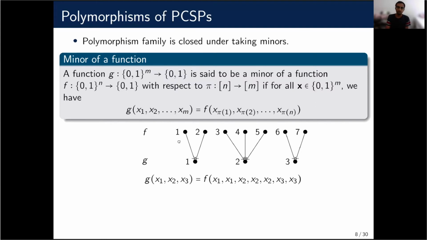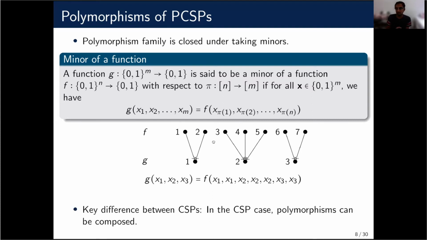So you have this function pi, which is a function from n to m. See here, the arity of f is 7, so pi is from 7 to 3. And we obtain this minor with respect to pi by just identifying the variables of f according to this pi. And the key property of polymorphisms is that they are closed under minors.